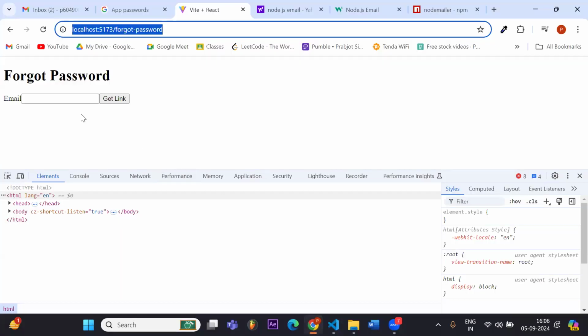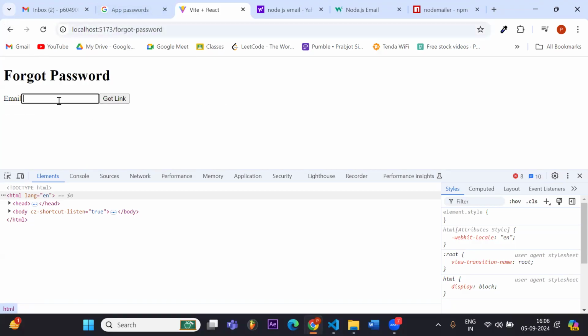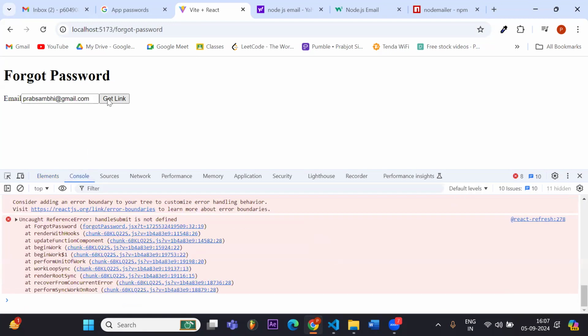Now let's test this out. Currently I am on the login page. If I click on forgot password, I have to give my email. So I give the email, sandy@gmail.com. Let's see what I get. That's a previous error.